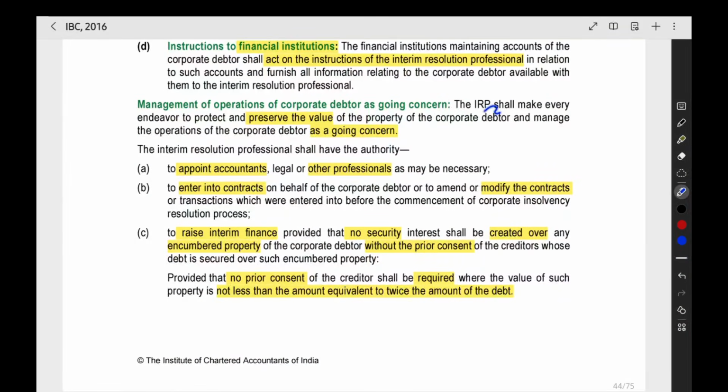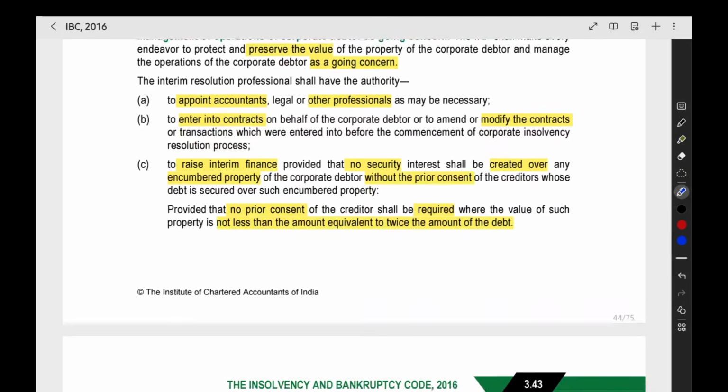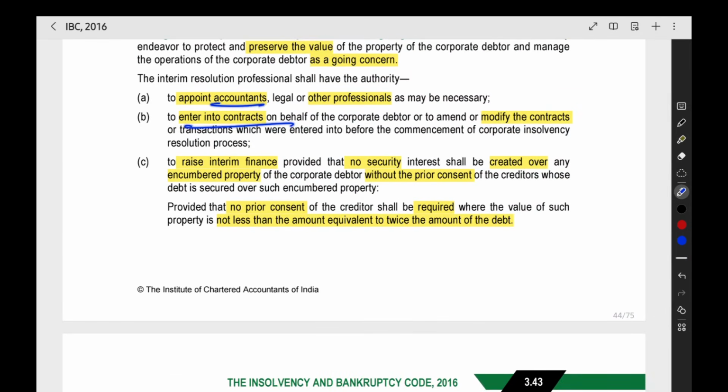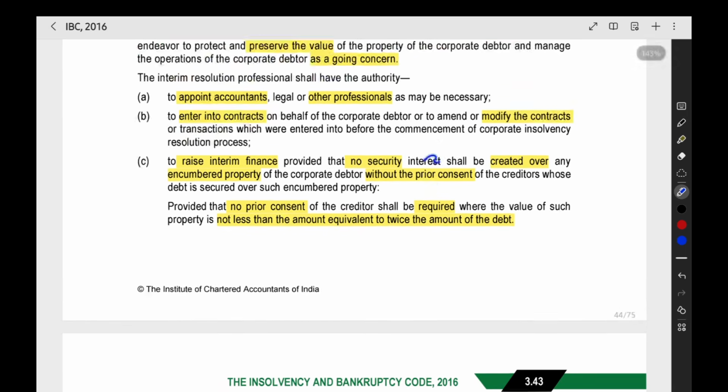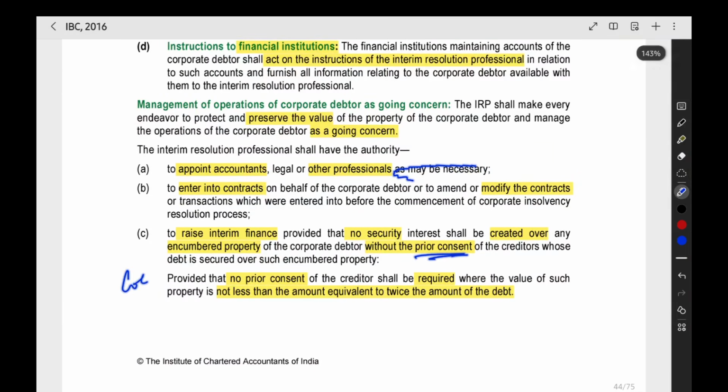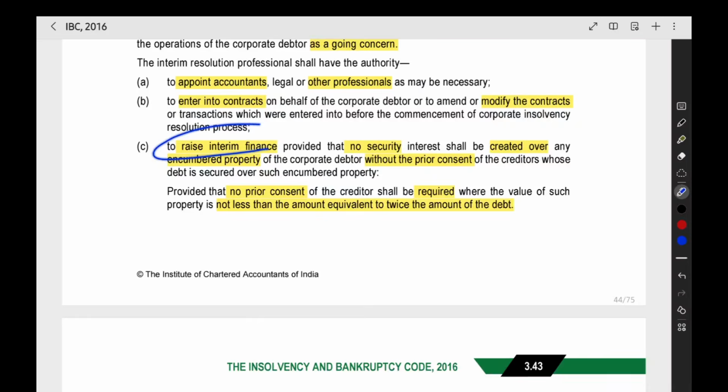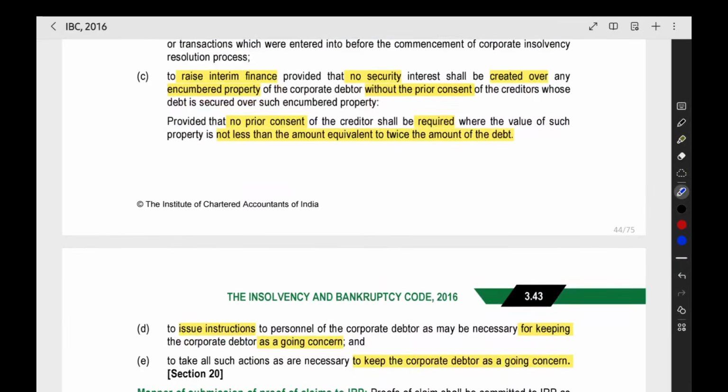Then the duty of IRP is to maintain the value of the company as a going concern. They have to keep the company alive and running. Only then we can give a resolution plan and we can take over the company by another company. So they can appoint the accountant, they can enter into contract, they can raise interim finance. Right? Temporarily, we want some loan to run the company. For temporary purpose, we are getting a loan. So for that also we have to get the consent of the committee of creditors. Then only we can raise the interim finance.